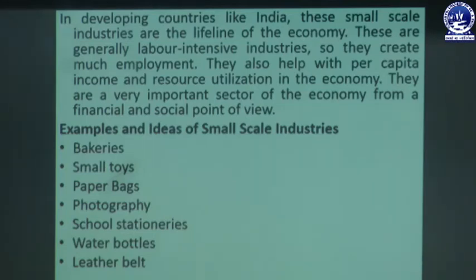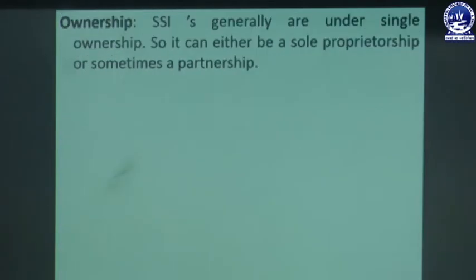Also for that the small scale industries are very useful. There are some examples of small scale industries: bakeries, small toys, paper bags, photography, school stationery, water bottle, leather belt. These are a few examples for setting up an SSI unit.